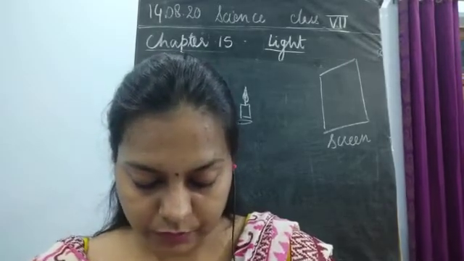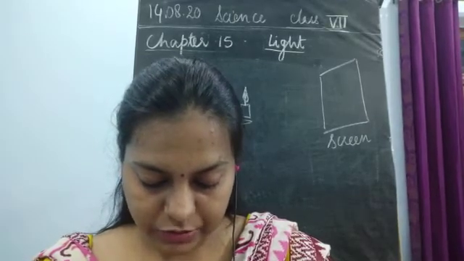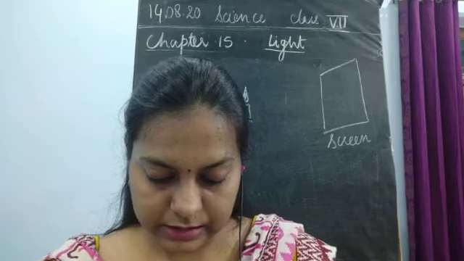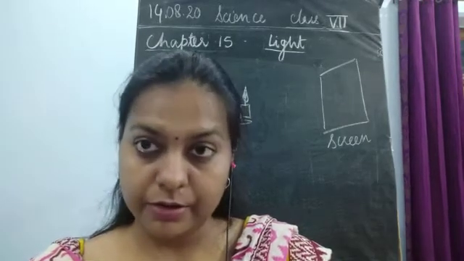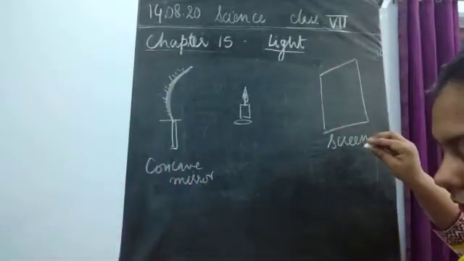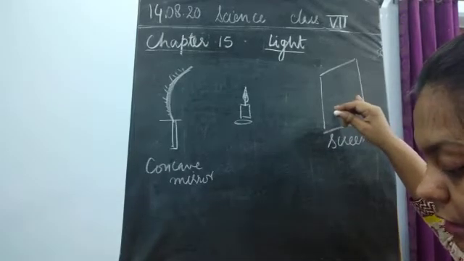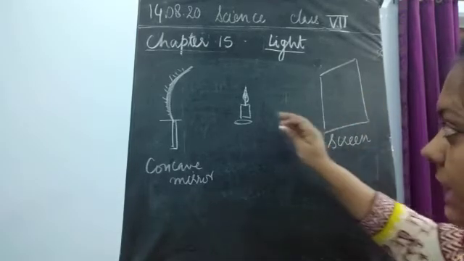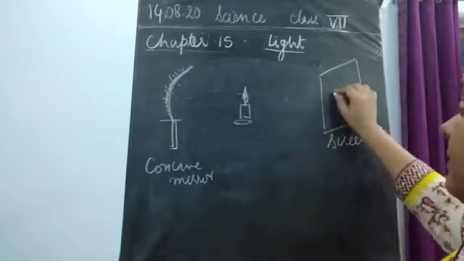For this you have to move the screen till a sharp image of the flame is obtained, to make sure that the screen is not obstructed by the light from the candle falling on the mirror. Okay, now what you will do, you will just see the reflection over here, whether the candle flame is visible or not. Are you able to see or not? Okay, as soon as this is falling here on the screen, we are going to get a sharp image over here.